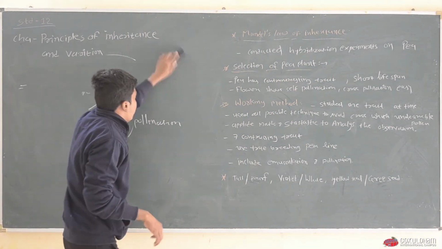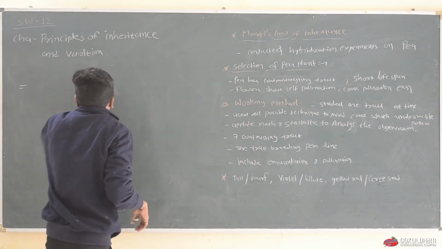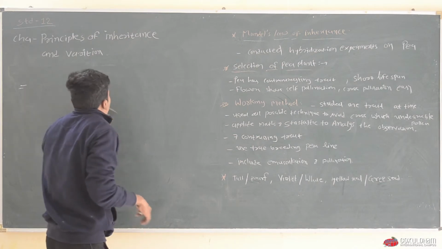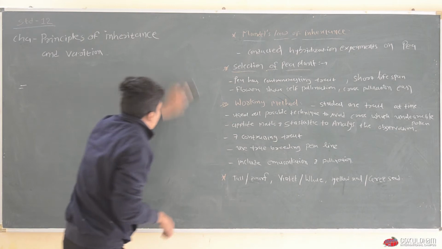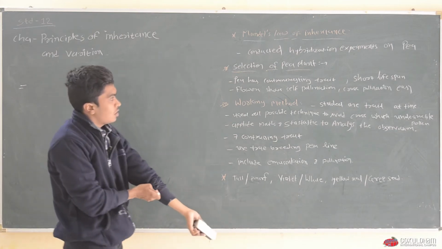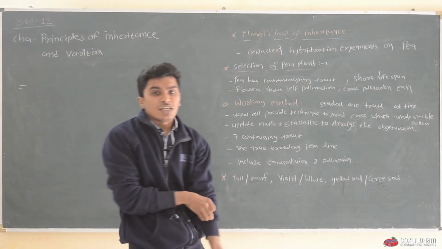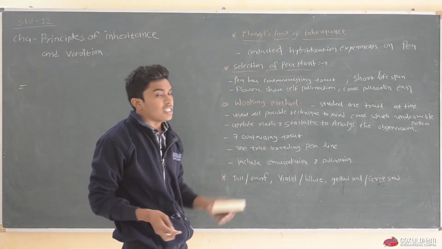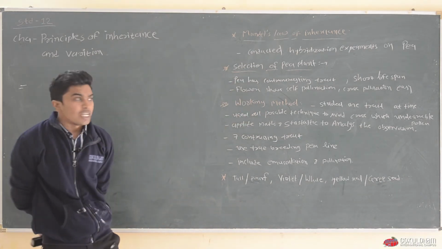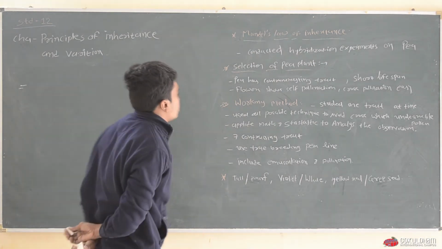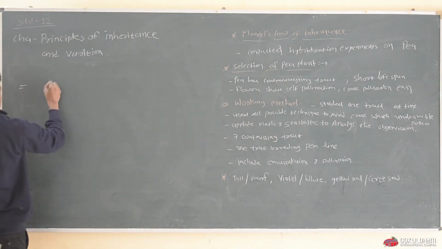In pea plant, self pollination is possible due to the presence of corolla, and another reason to select pea as an experimental material is that cross pollination is easy.